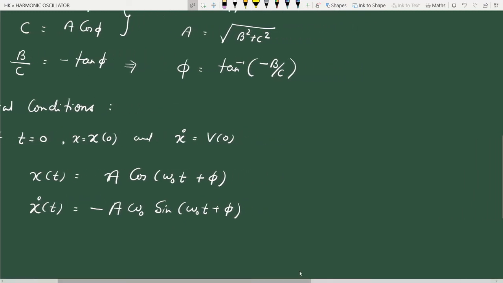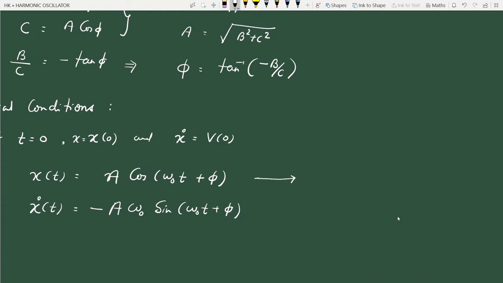For position, if you put t equal to 0, what do you get? The position at time 0 is given, so x of 0 is equal to a cos phi. And in velocity, if you put t equal to 0, x dot at t equal to 0 is called v of 0, which is given as v of 0.